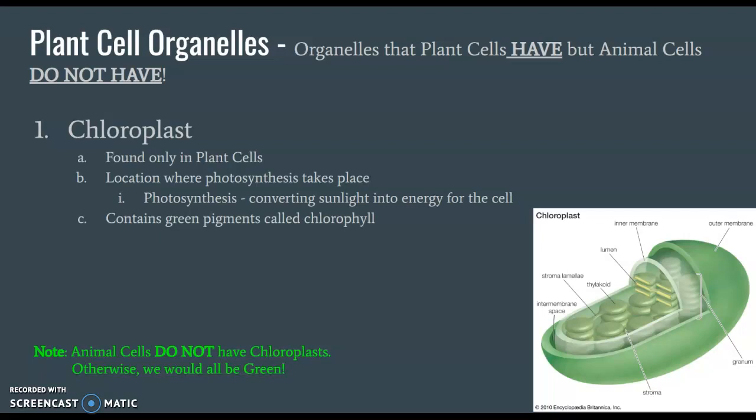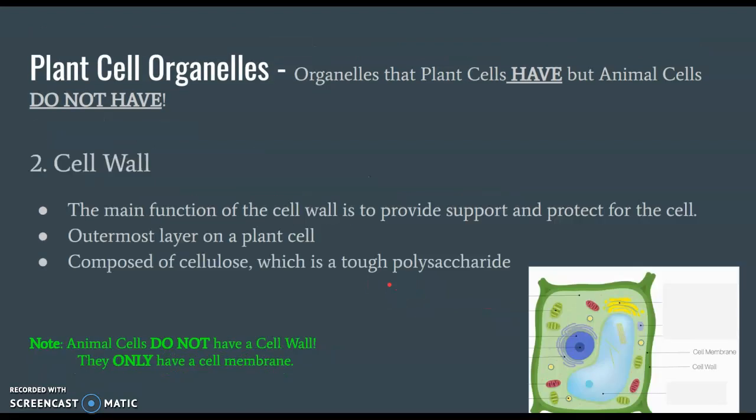So this is the first organelle that we're going to look at. The chloroplasts are only found in plant cells. They're not found in animal cells, so please make sure you understand that. Here's your chloroplast structure right here. It's oval in shape, and inside you have these thylakoids, flat green pancakes, and inside those thylakoids are going to be your green pigments called chlorophyll.